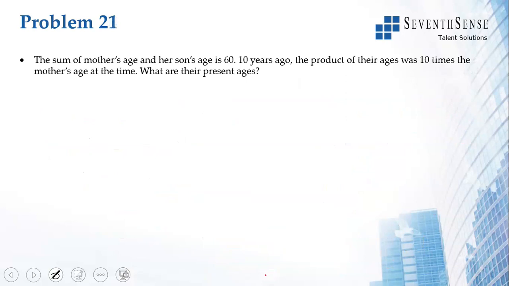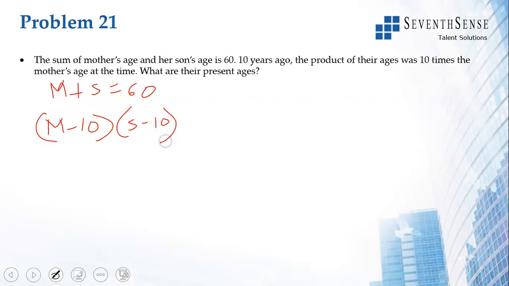Sum of mother's age and her son's age. Okay, mother plus son equals 60. Ten years ago, mother was m minus 10. The product of their ages, s minus 10, was 10 times the mother's age at the time.